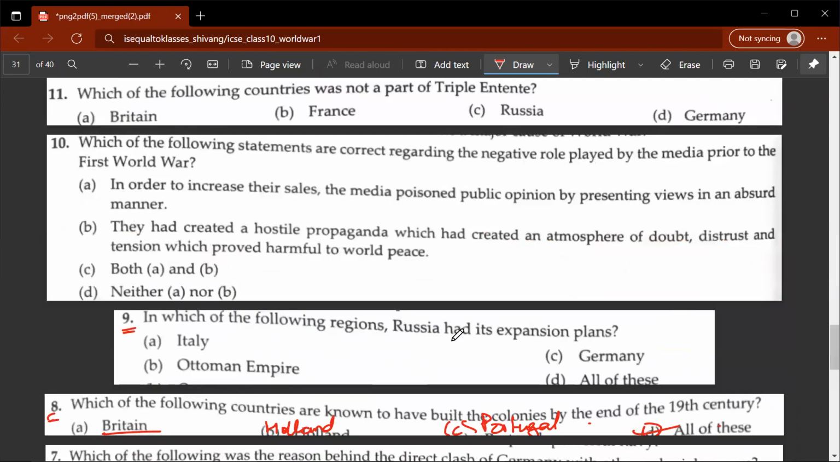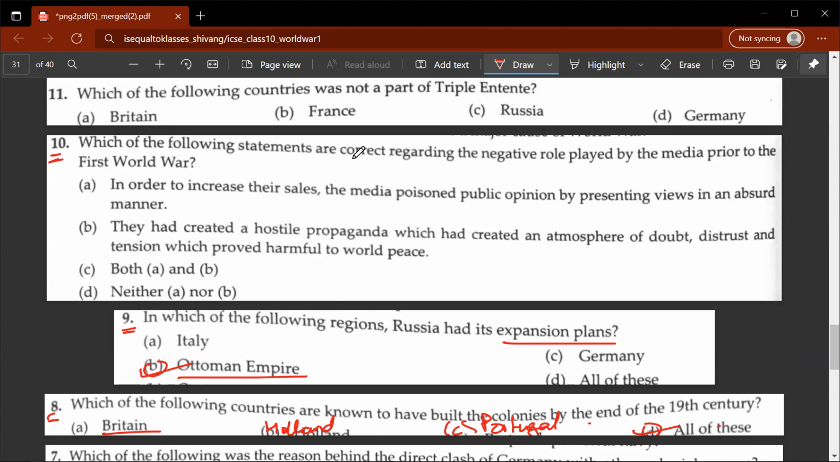Ninth question, in which of the following regions did Russia have expansion plans? So B would be the correct answer, Ottoman Empire. Because at that point of time, in the 19th century, Ottoman Empire was known as the sick man of Europe. Sick man in the sense it was on the verge of collapse and there was a danger of disintegrating. So after World War, Ottoman Empire collapsed. So that's why Russia had expansion plans in Ottoman Empire, because it knew that Ottoman Empire was at the end of its overall reign in the Middle East, especially Turkey. So that's why it wanted to have some control over Ottoman Empire.